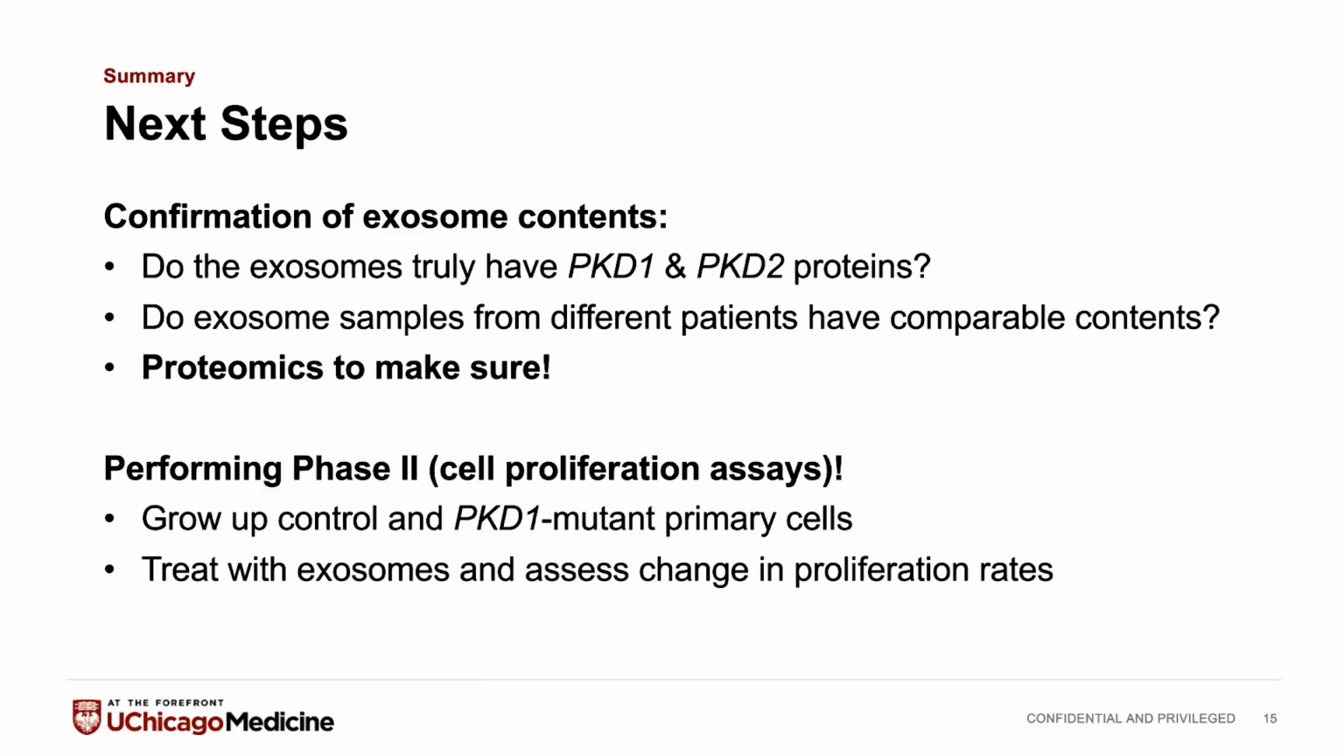And then while we're doing that, we can also make sure that these exosomes from different patients have comparable contents in them. So we're not getting a lot of variable contents inside of the exosomes. We're not expecting that they should, they probably won't, but we do want to make sure that that's the case. And then we can go ahead and actually perform these phase 2 cell proliferation assays. We're going to grow up control and PKD1 mutant primary cells. We're going to treat them with exosomes and see what their proliferation rates are.